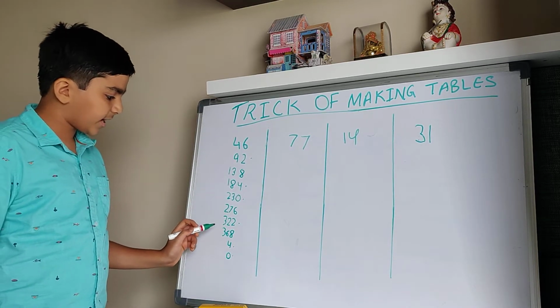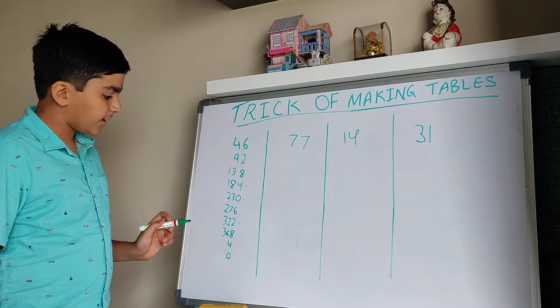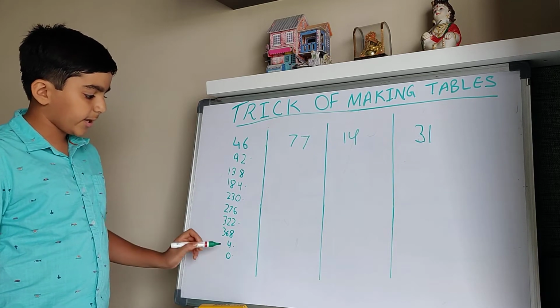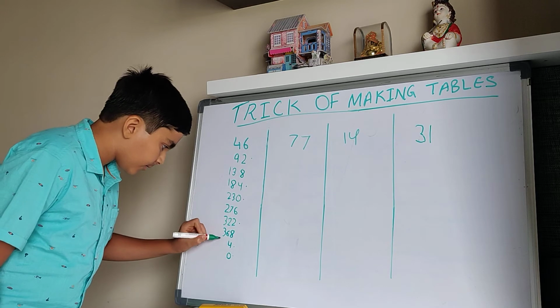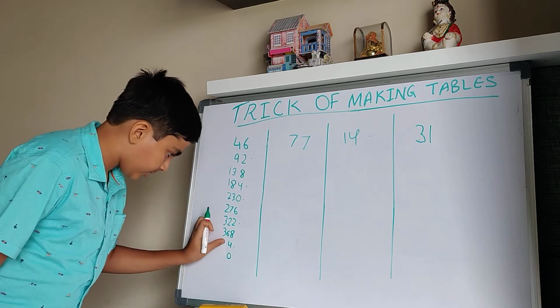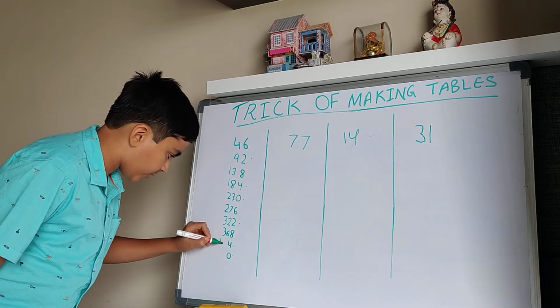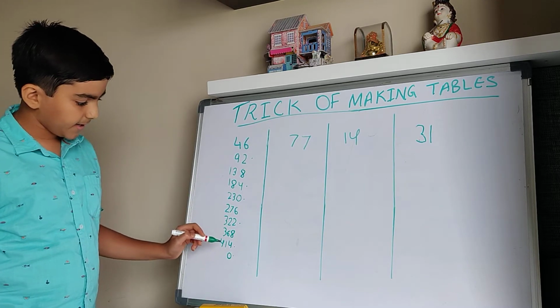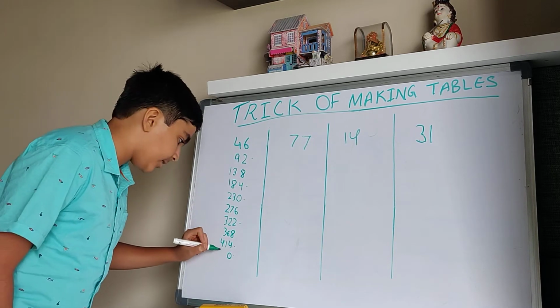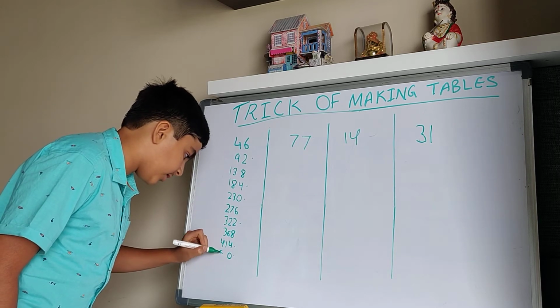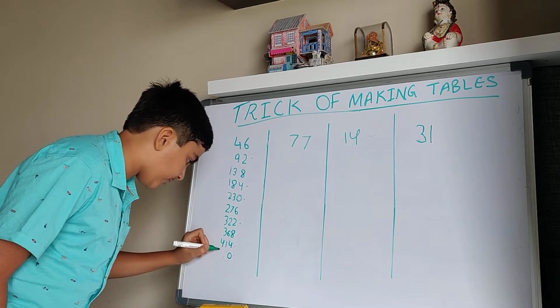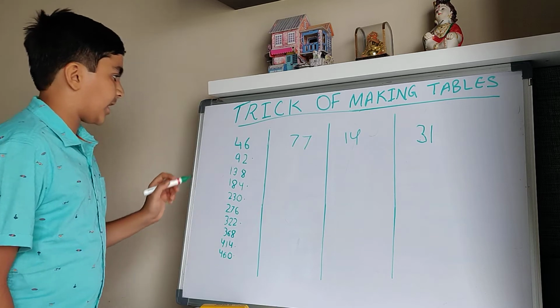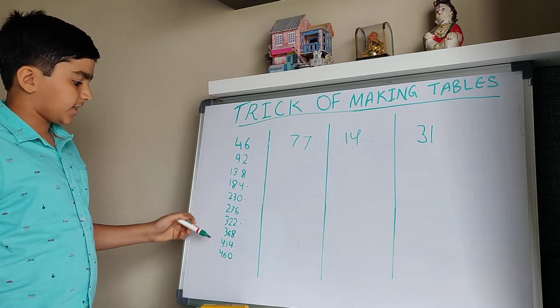Then 4 again to 36. It will be added. So it will be 40 plus 1 reminder, 41. Then plus 4, it will be 45 plus 1 reminder again. It will be 46. So our answer. So this is our table.